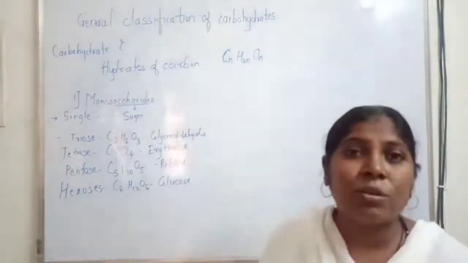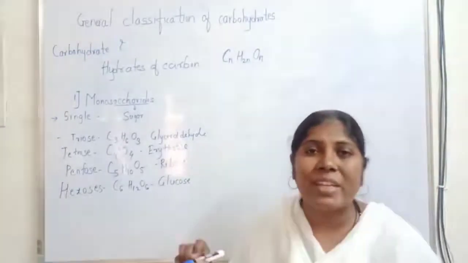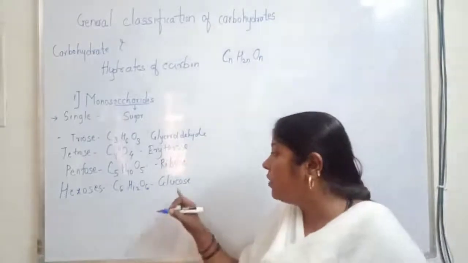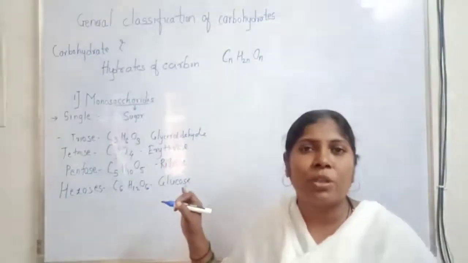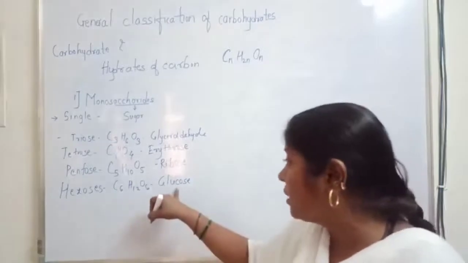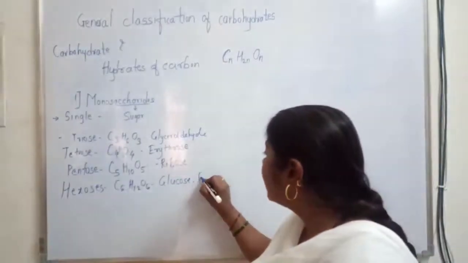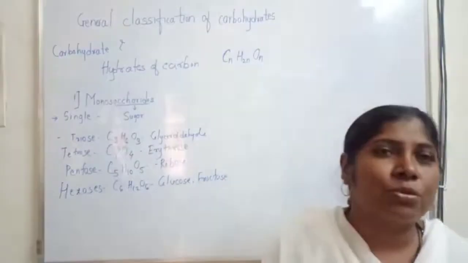So we all know that glucose is called the central molecule of metabolism because glucose is very essential for the working of our brain as well as our RBCs. So our central nervous system as well as circulatory system depend upon the glucose concentration. So glucose is a very essential molecule. Hexoses have another example, that is called fructose. Fructose is an example of a fruit sugar.